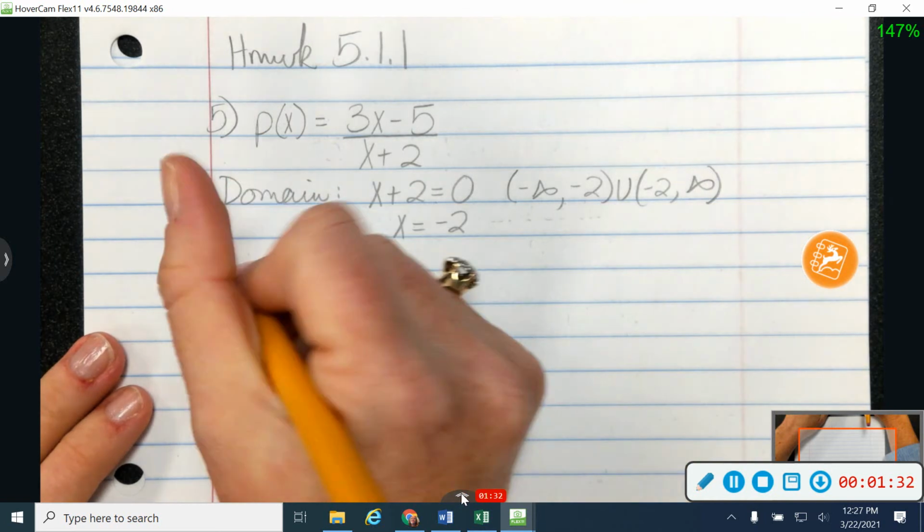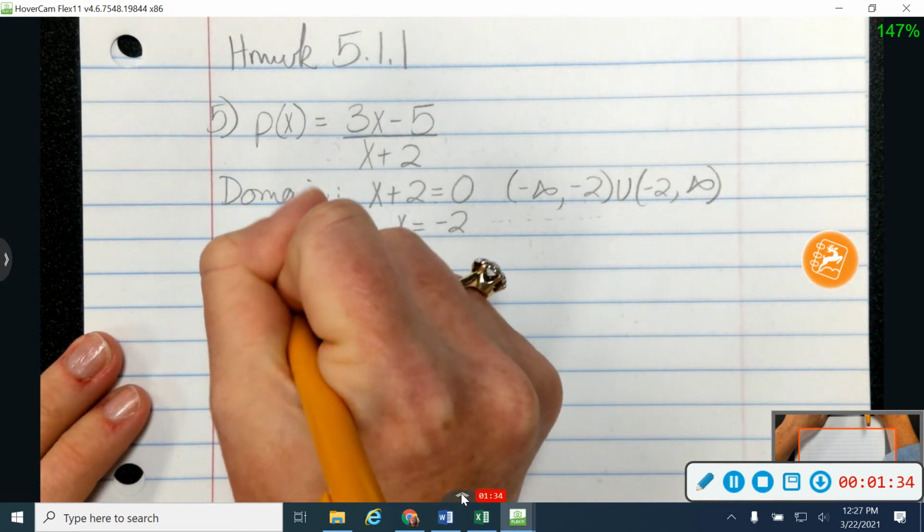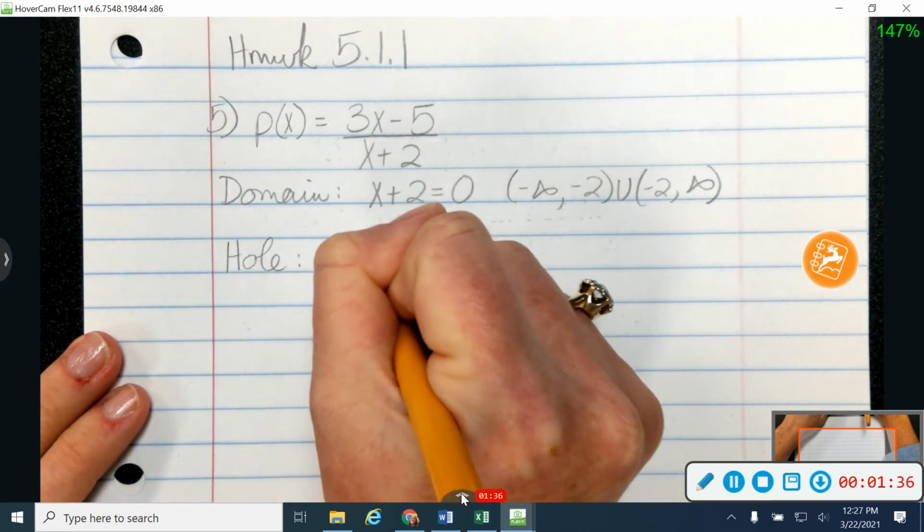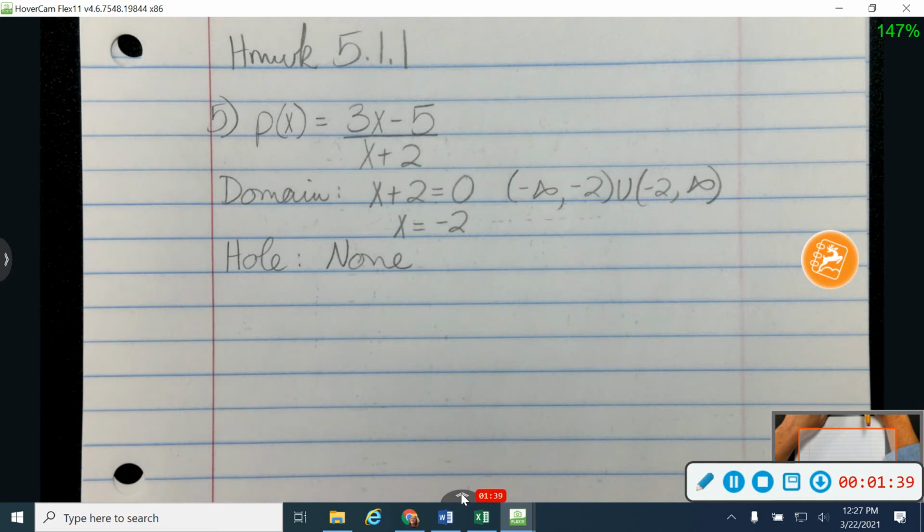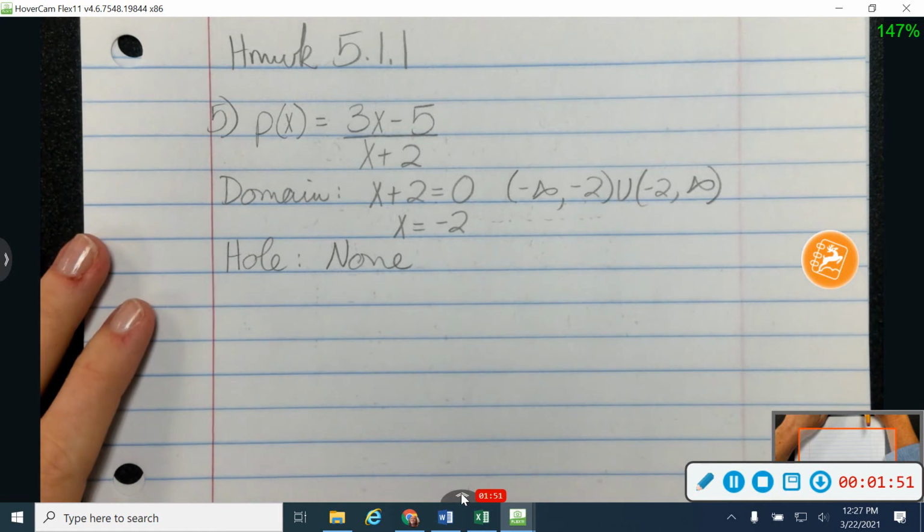All right, the next thing on your hints sheet is about holes, and this one does not have a hole. It's only going to have a hole if you have a factor on the top that will cancel out completely with a factor on the bottom. By factor, I mean like x plus 2. So if I had x plus 2 on the top and on the bottom, then I would have a hole in my graph, and I'll show you an example of that here in just a little while.